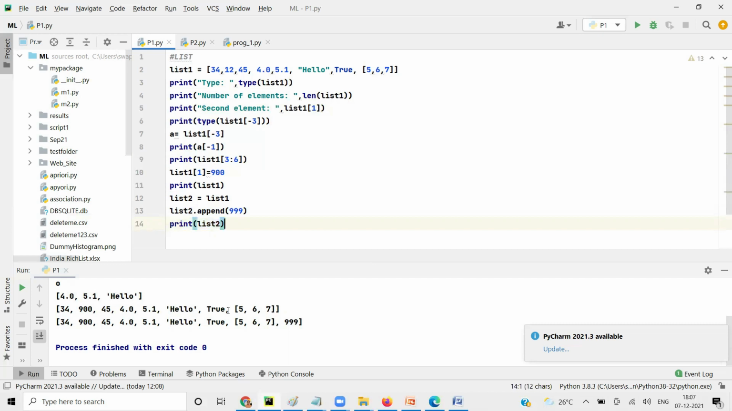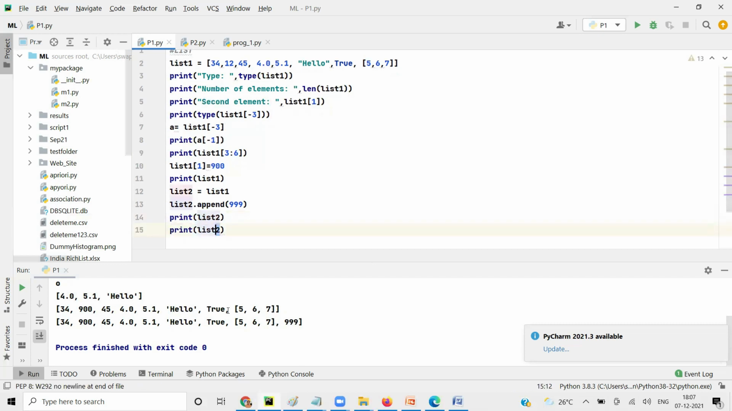Now if I print list1, what do you think the output will be? Same? I think it will be same. Like list2 equals list1. So yeah, what happens is when you say equal to, right here, line number 12.